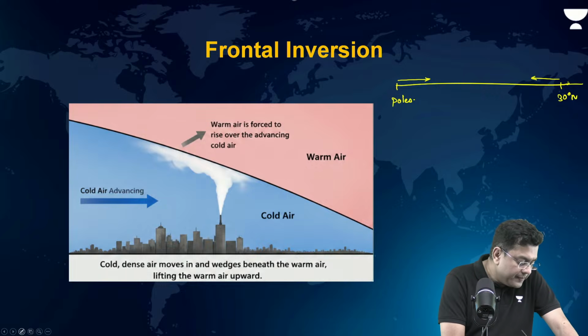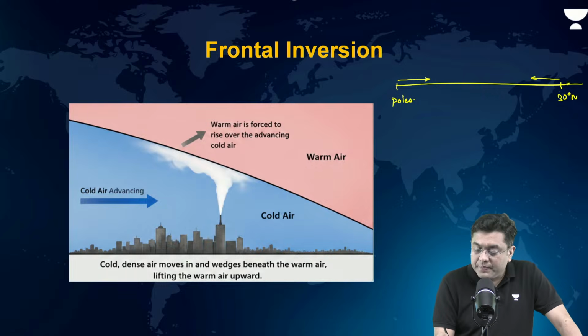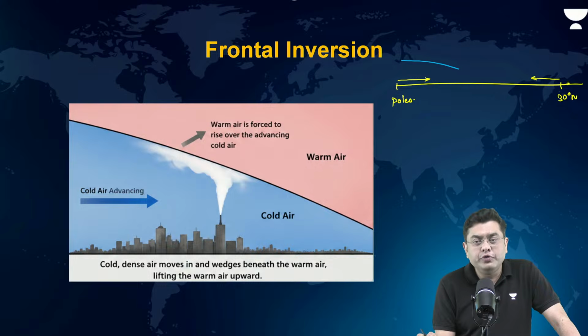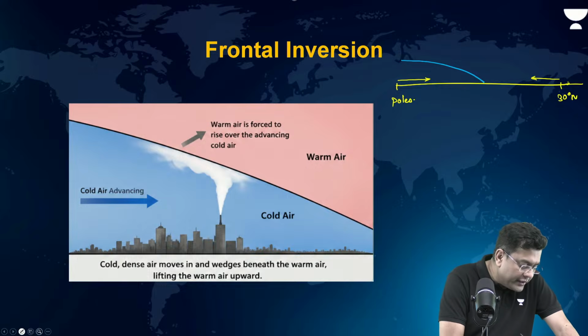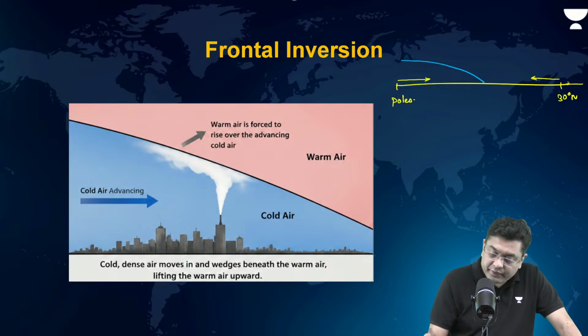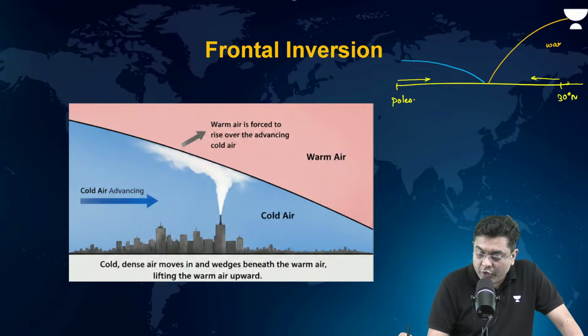Polar air is very cold, with reduced volume; it maintains its volume almost in a compressed state. Warm air, on the other hand, is much more expansive. Warm air is lighter, so this is the case of warm air, and this is the case of the cold air.